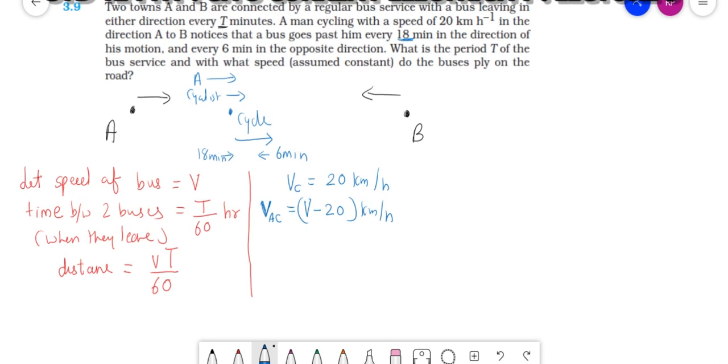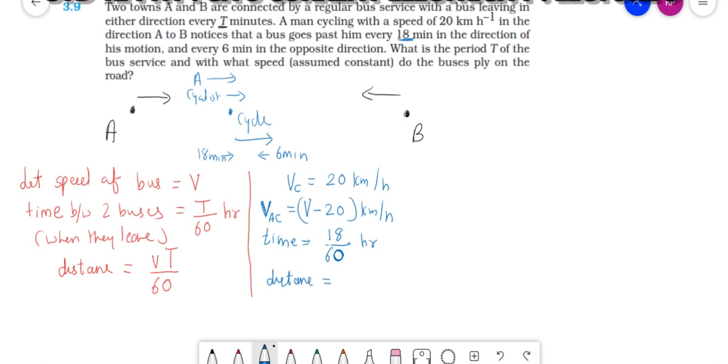What is the time? Every 18 minutes, means 18 by 60 hour. Every 18 minutes a bus passes the cyclist. So now what is the distance?